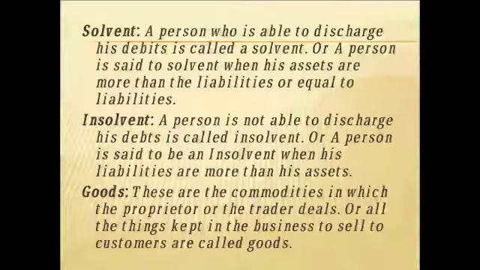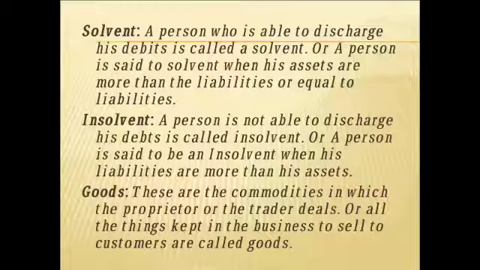Then who is a solvent? A solvent person is a person who is able to pay all his liabilities or debt. Means whose assets are more than his liabilities, we call him a solvent. Then who is insolvent? The person who is not able to discharge his liabilities. That is the person whose liabilities are more than his assets, we call him an insolvent person. Means after selling off all his assets also he cannot pay his liabilities. For him we call him insolvent.